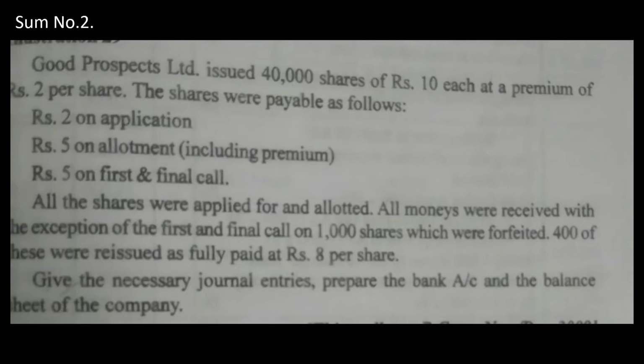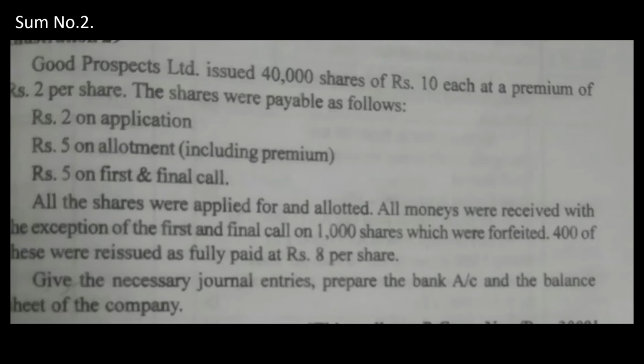Which means for every installment we have to write 2 entries. For application I have to prepare 2 entries. For allotment I have to prepare 2 entries. First and final call I have to prepare 2 entries. In total there are 6 entries. Okay, good.